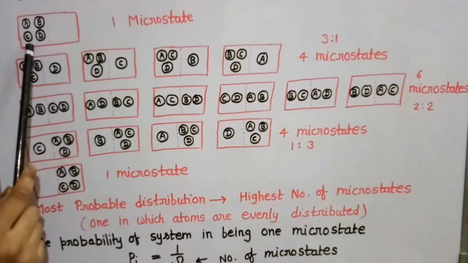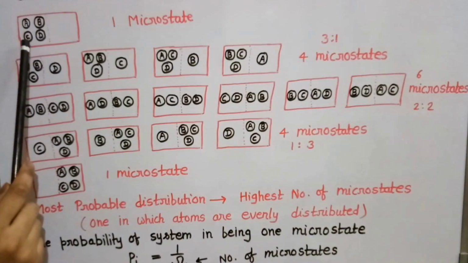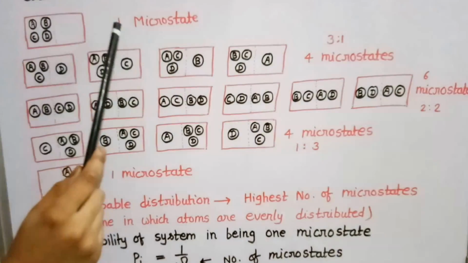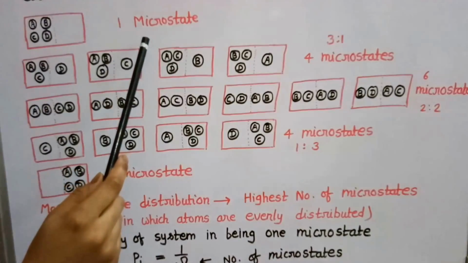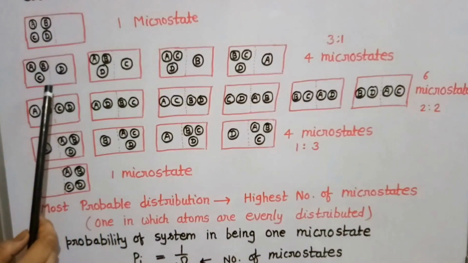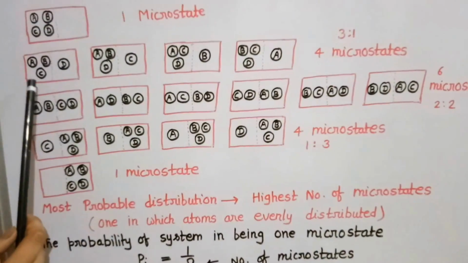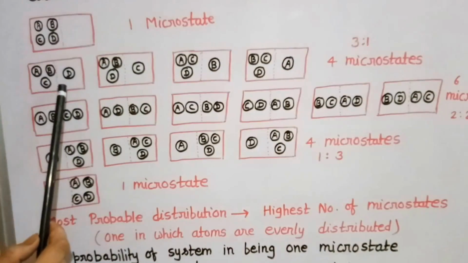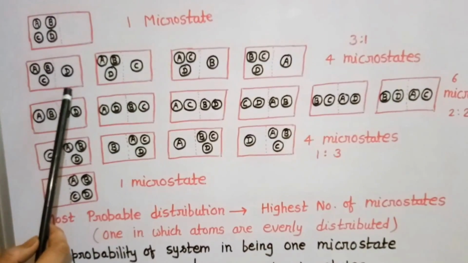There will be only one way that the molecules can take when they are all in one compartment, so it will have one microstate. Another possibility may be that three atoms or molecules are in the first compartment and one atom or molecule is in the second compartment.